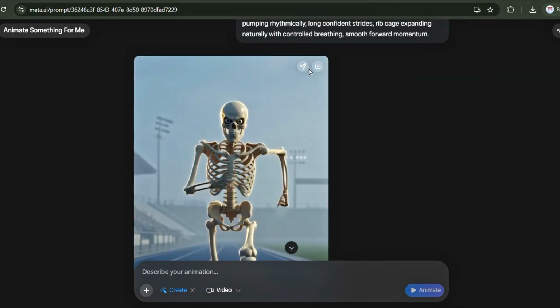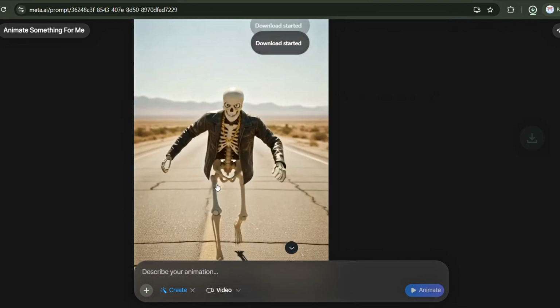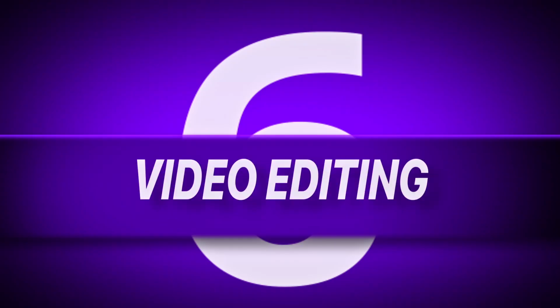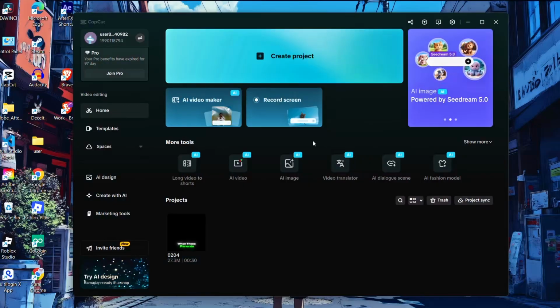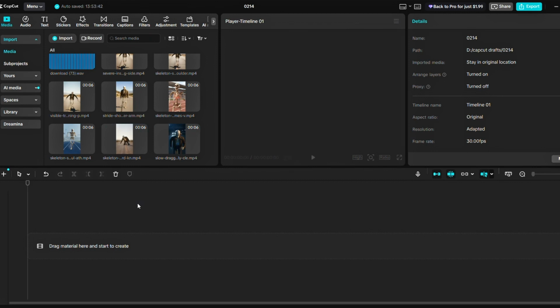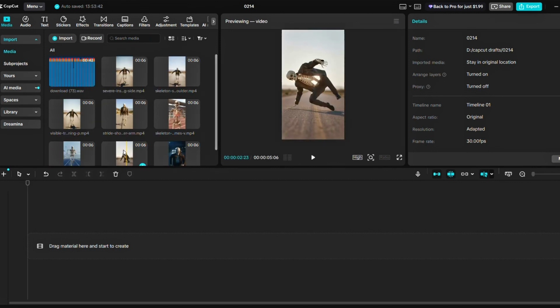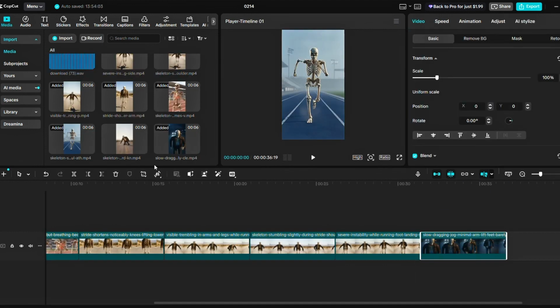Once all your scenes are animated into professional video clips, it's time for the final assembly, merging them into one cohesive video. For this final step, I'll be using CapCut as my video editing tool. Launch the application and hit Create Project. The editing dashboard will load immediately. Time to import your assets. Click on Media and upload all your generated video clips along with your voiceover file. Once everything is uploaded, drag them into the timeline and arrange them in sequential order according to your script.